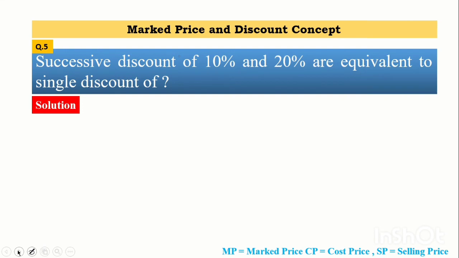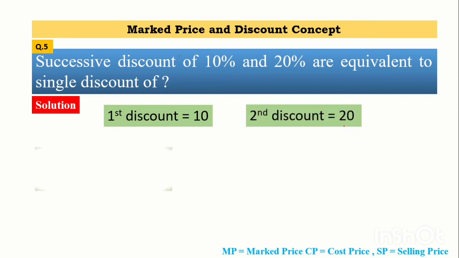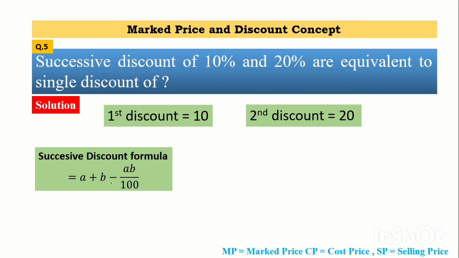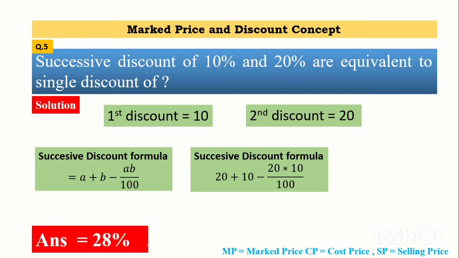Successive discounts of 10% and 20% are equivalent to a single discount of what? I have explained in the review that whenever a successive discount question comes, there is no need of MP value and SP value. So our first discount is 10%, second discount 20%. Our formula for successive discount is A plus B minus AB by 100. Okay, simply we will put the values of A and B. After putting the values, we get the answer, that is 20 plus 10, 30 minus 2, that is 28%.